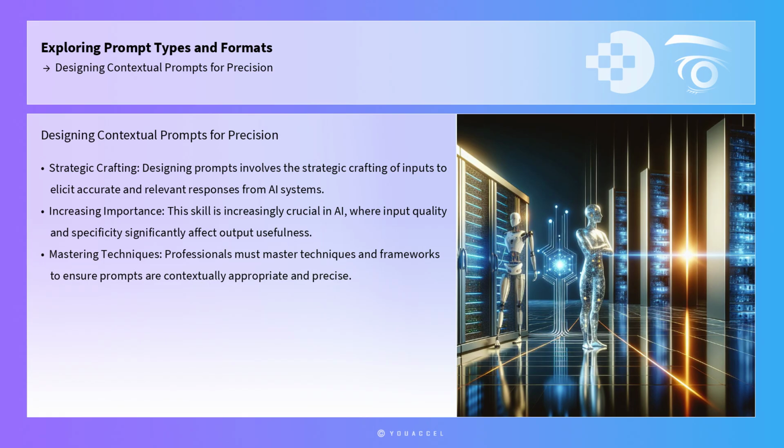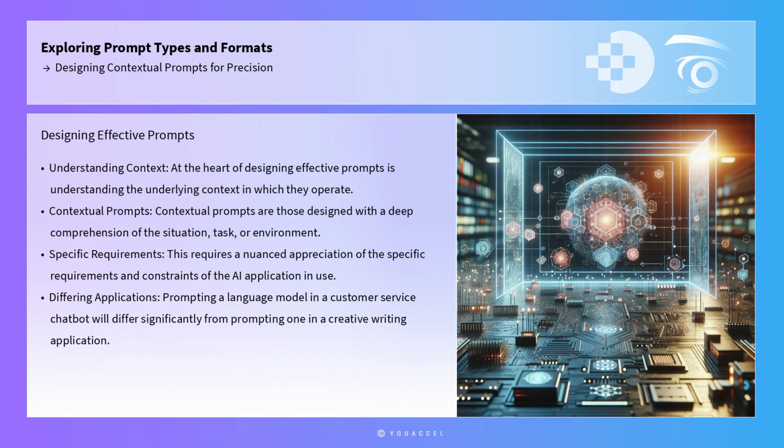Professionals in the field of prompt engineering must master various techniques and frameworks to ensure that their prompts are not only contextually appropriate, but also highly precise. At the heart of designing effective prompts is understanding the underlying context in which they operate. Contextual prompts are those designed with a deep comprehension of the situation, task, or environment. This requires a nuanced appreciation of the specific requirements and constraints of the AI application in use.